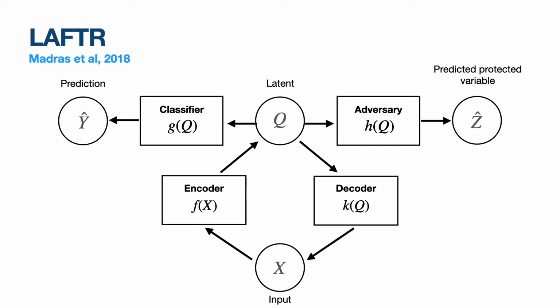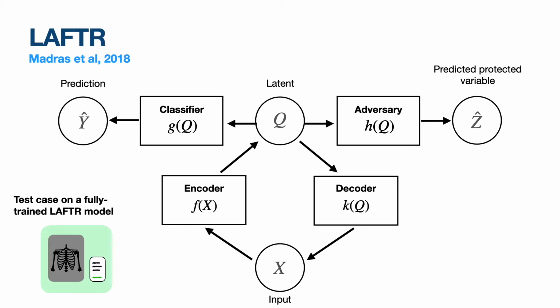Okay, bad jokes aside, LAFTR is a model proposed by Madras et al. in 2018. And effectively, this is an adversarial model that aims to re-represent the data in a latent space so that it's hard to predict the protected variable, but still easy to classify the right predictions. Now, it looks very complicated right now, but I'll walk through an example step by step. So imagine that you have one of our X-ray images, and imagine that this LAFTR model is trained completely.